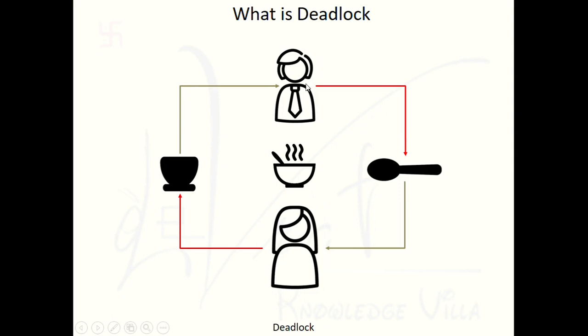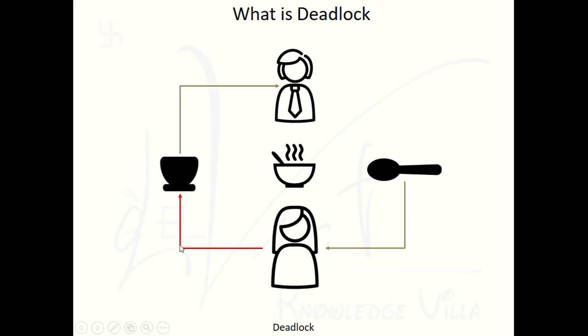So the male person will release the bowl when he completes his process of drinking the soup, but it is not going to be completed because both have only a single thing. One has a bowl and one has a spoon. It is not possible to drink the soup with only a single spoon or a single bowl. So the male person's request for the spoon is not going to be fulfilled, because the spoon is not going to be released by the female person. So this request is not satisfied.